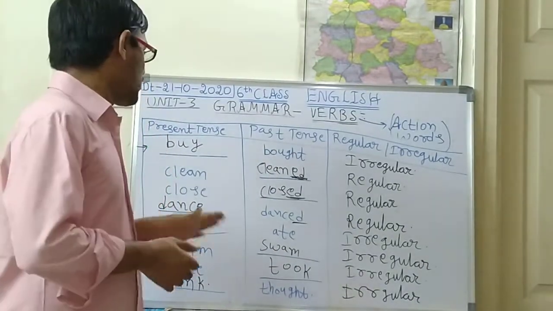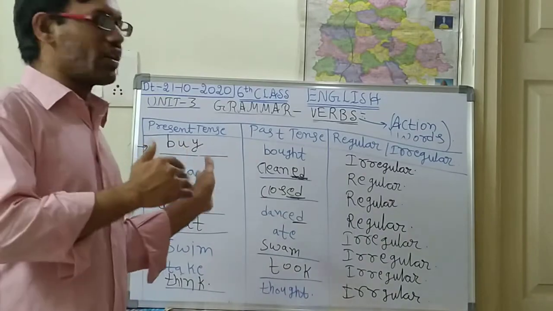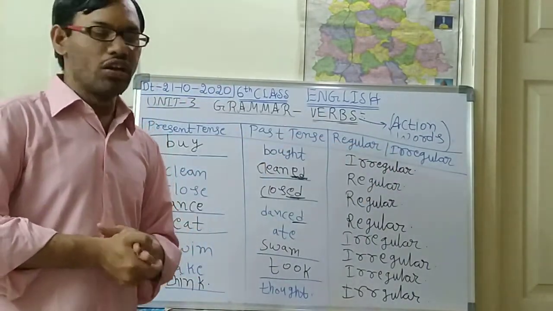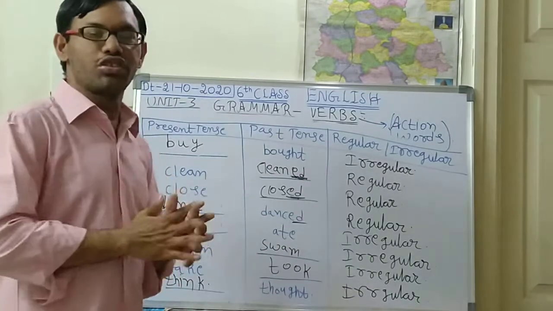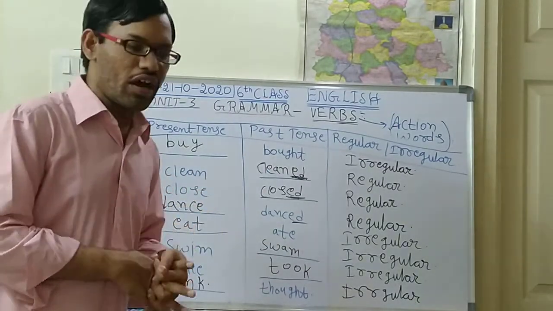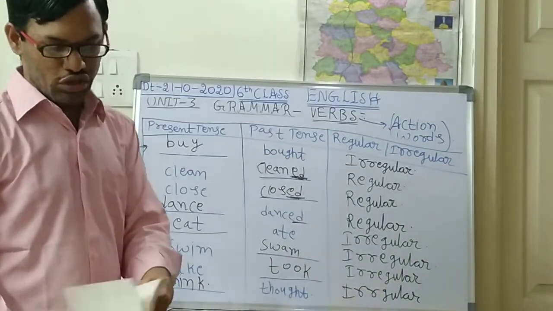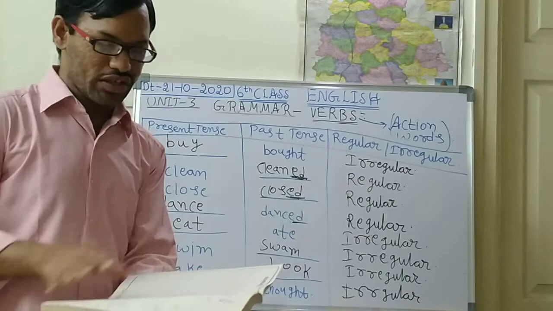That is just a general idea. So this is about present tense and past tense, including regular and irregular verbs. So I think you have understood this one clearly. Now I will give you some words, and you are supposed to write them as homework.